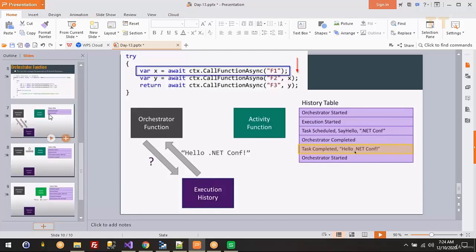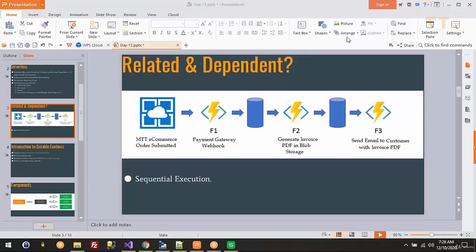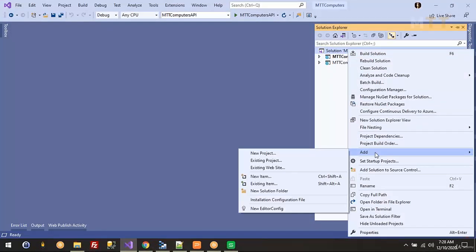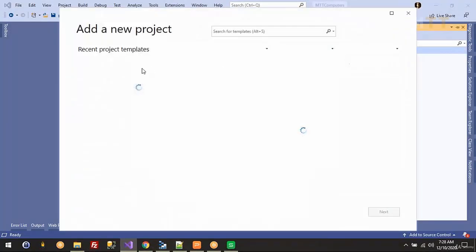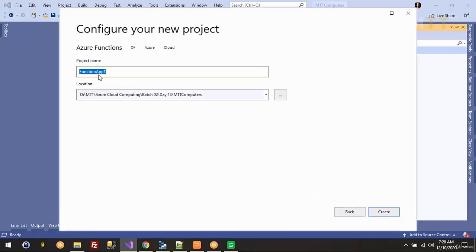Okay, that is pretty much it about the PowerPoint. If you have any questions on the last two or three slides, I'll try to explain, or we'll go to the practical scenario and see the history table and all of this step by step. Okay, good. Let's see this in execution, so that will give us more exposure to this. I'm adding a new project to the same solution we have been using here, the same Azure Function. Let me call this durable test.